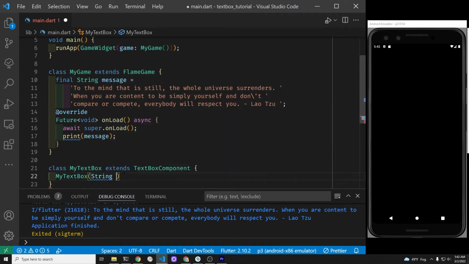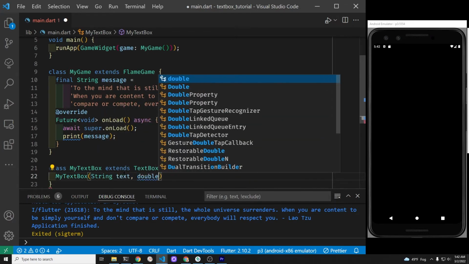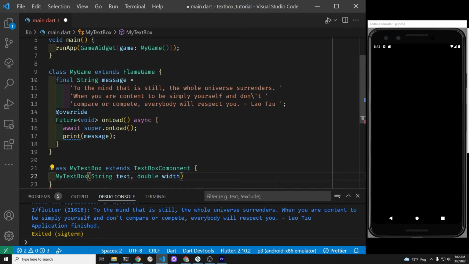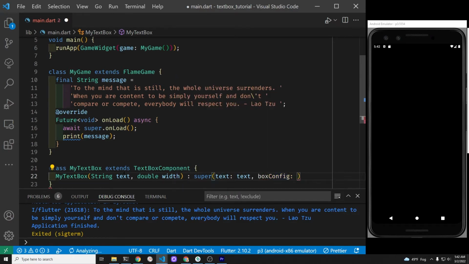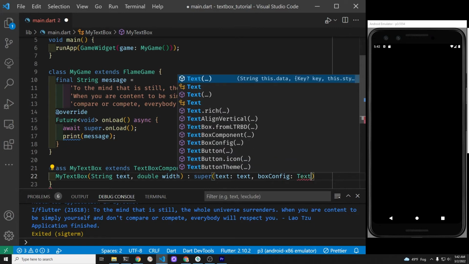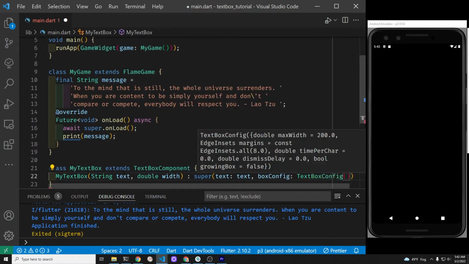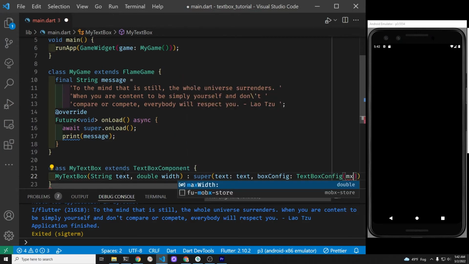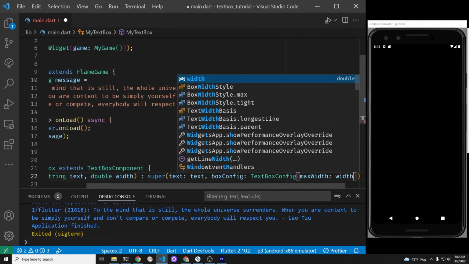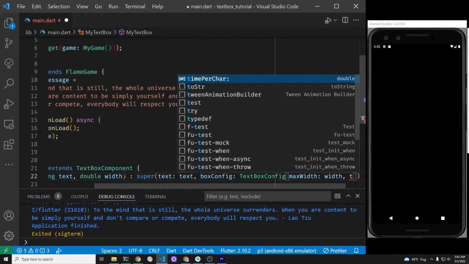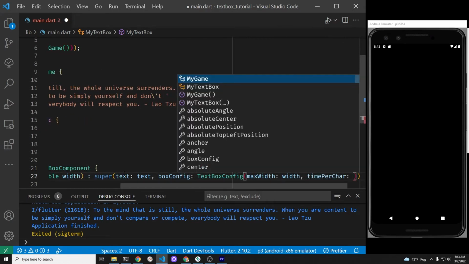The constructor is a special function within the class that has the same name as the class, and it's also capitalized. The constructor will accept, when you instantiate your class, a piece of text, a string, and a width. Then we'll have this colon, and after the colon, we're going to call the parent class, the superclass, which is TextBoxComponent, and pass it some parameters, text, and then TextBoxConfig.